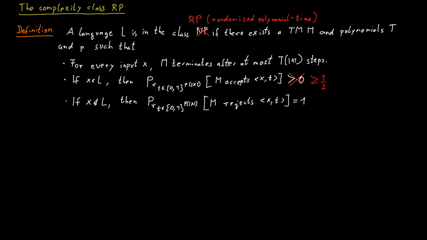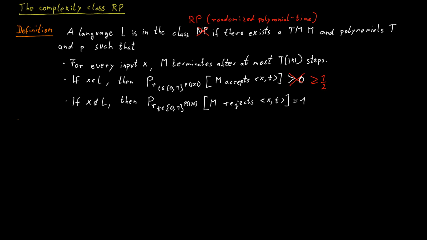So suppose you have a problem in this class RP and you have the corresponding Turing machine that has this claimed property. Then you get some input, you run this Turing machine, and the Turing machine rejects the input. What do you know about the input in this case? What about if the Turing machine accepts the input?